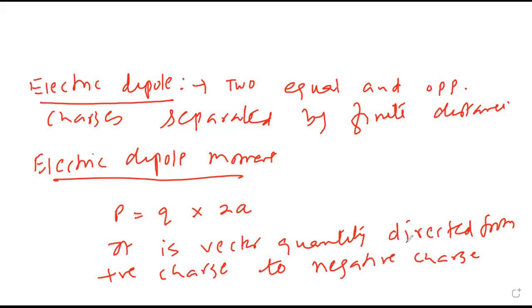Directed from which charge to which charge? Positive charge to negative charge. I wrote it reversed. It is negative charge to positive charge. How to remember? In a dipole, the dipole moment is from south pole to north pole. So this is negative to positive.